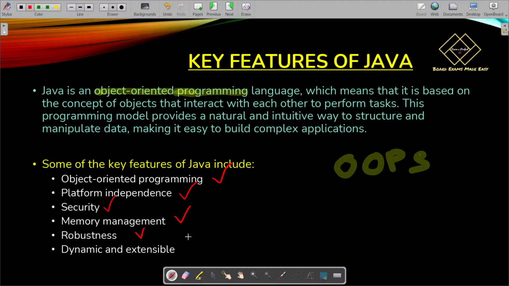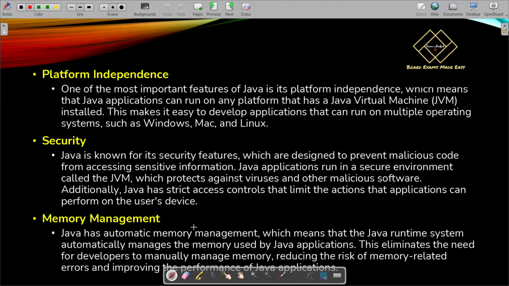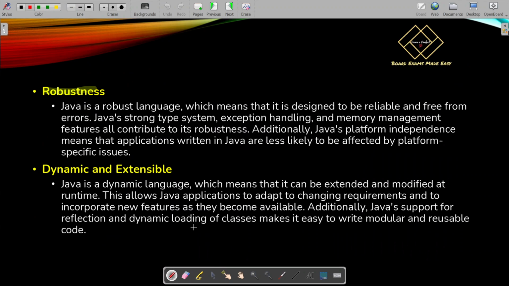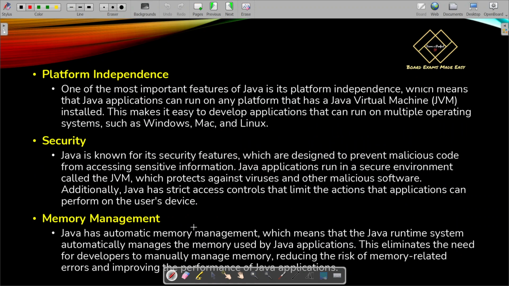Robustness is the second last point, and dynamic and extensible is the last point. What is robustness and what is dynamic and extensible? We will come to this slide. I've already told robustness, I will discuss it over here. So again, I will go through the features.